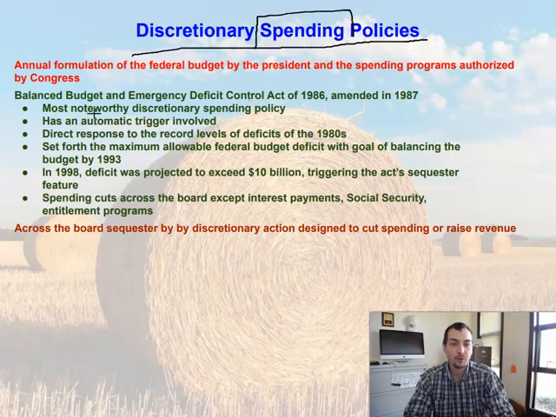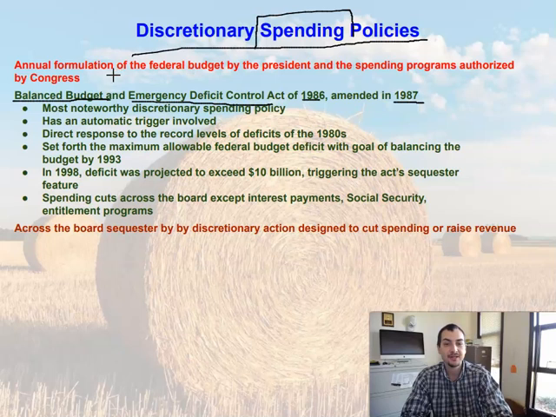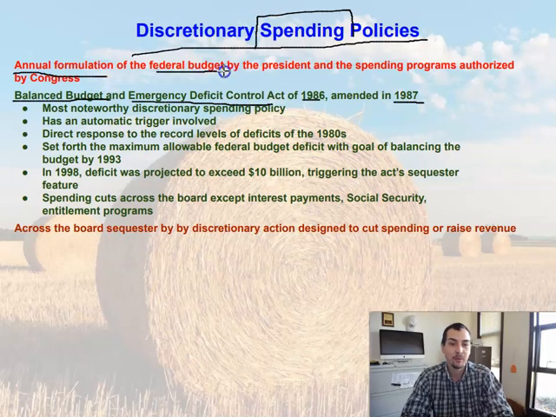And furthermore, we're going to talk specifically about the Balanced Budget and Emergency Deficit Control Act of 1986, which was amended again in 1987. So let's back up. What are discretionary spending policies? Discretionary spending policies are the annual formulation of the federal budget, how much we are going to spend in that federal budget by the president, and then the spending programs authorized by Congress. So those are the two players, congressional or presidential approval, and it's looking at how much we are going to spend.